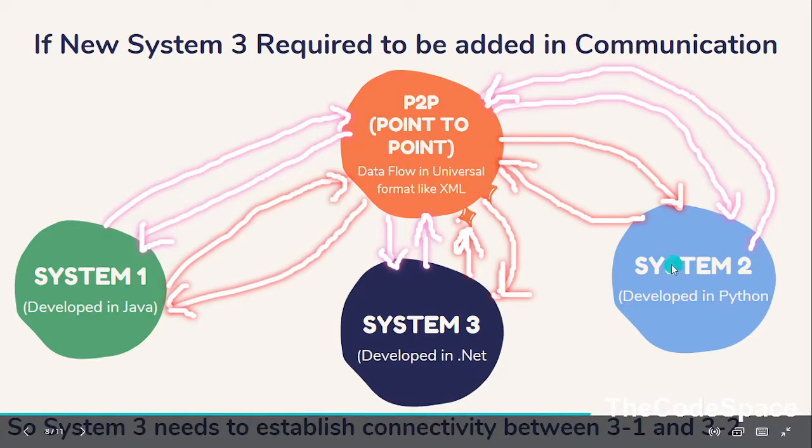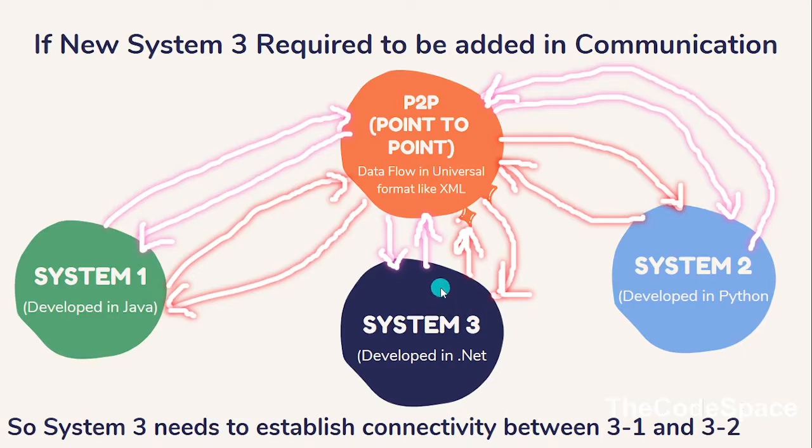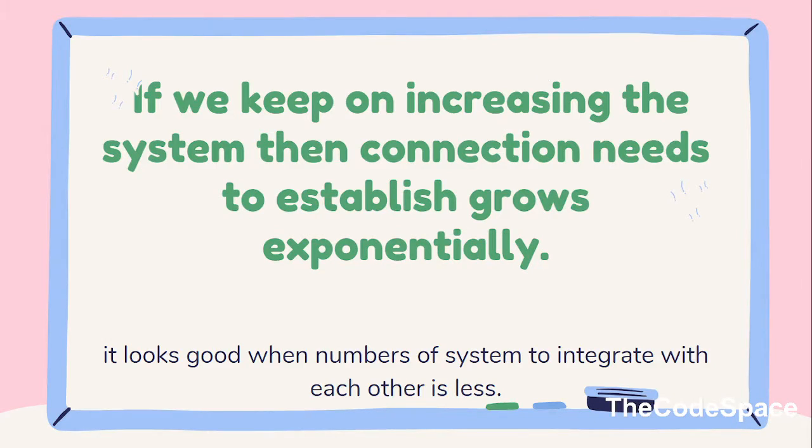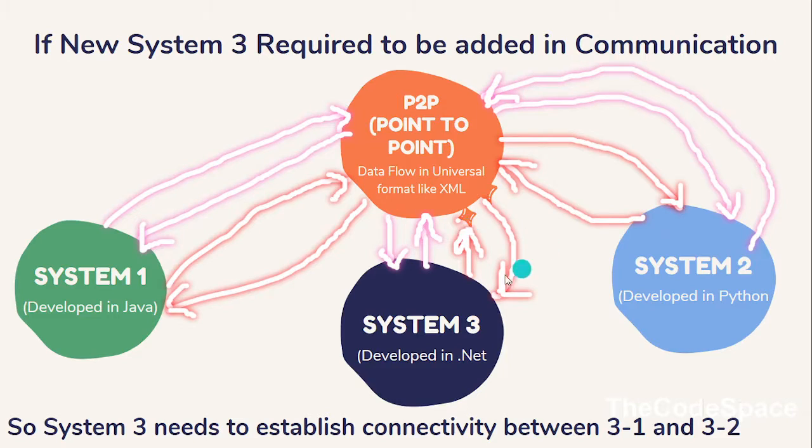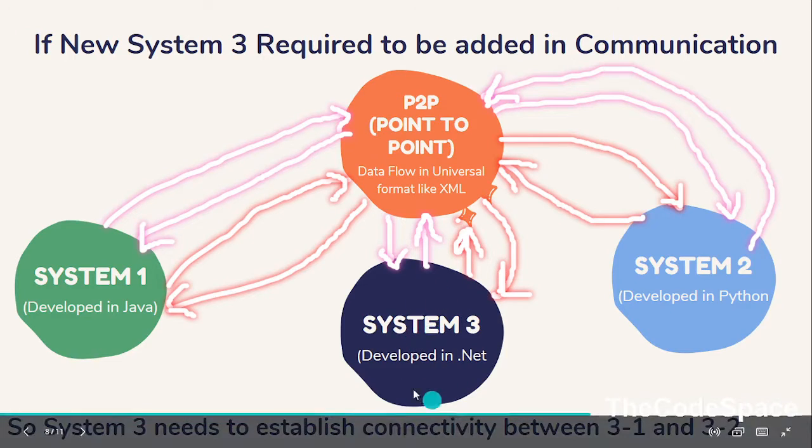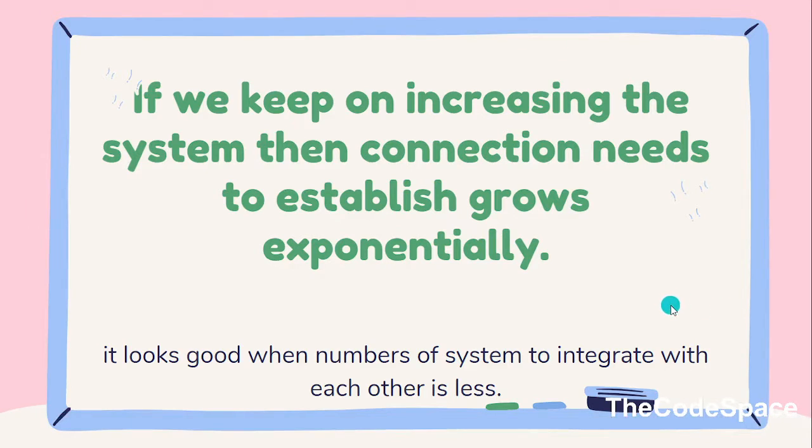So this is also a time consuming thing, right? If we keep on increasing the systems, then the connections that need to be established grow exponentially.